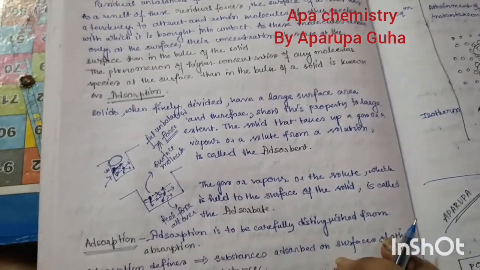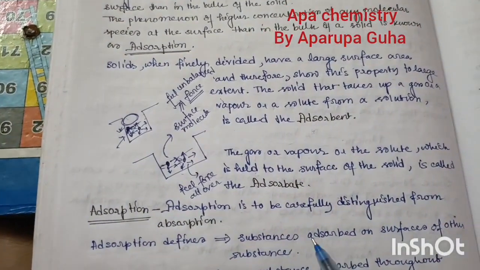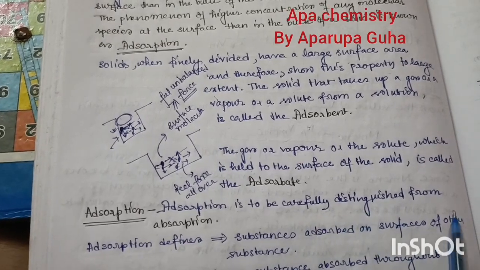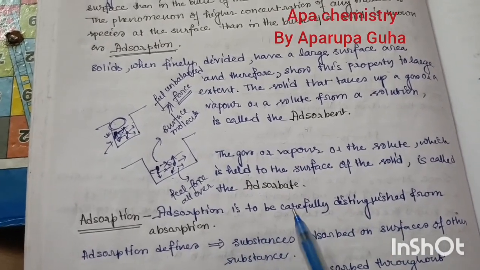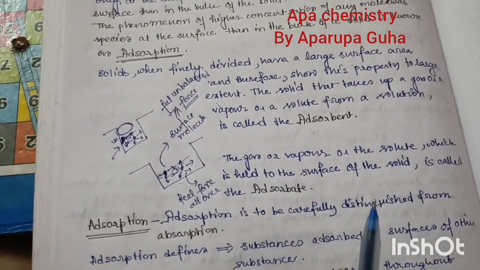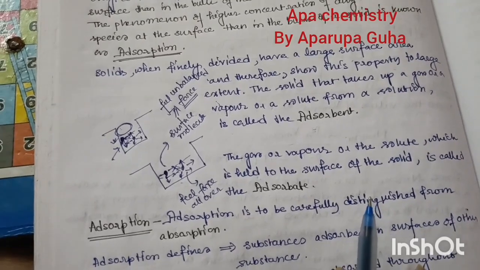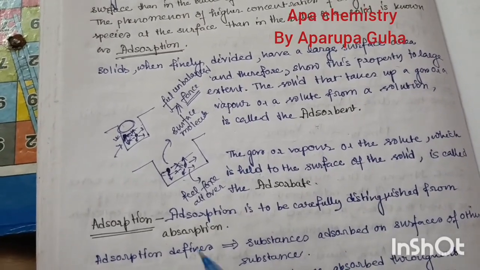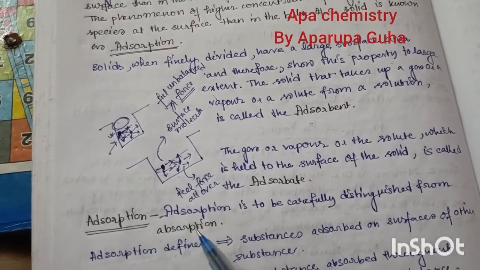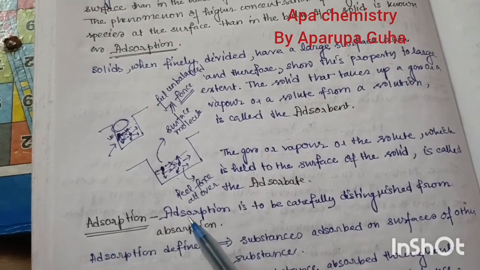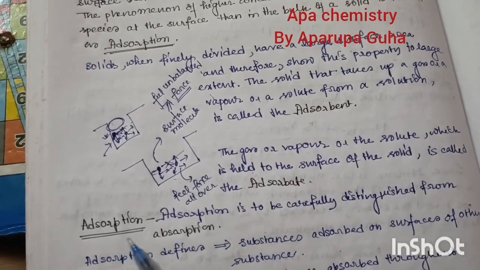Okay. Next. Now adsorption is to be carefully distinguished from absorption. Always remember, children have confusion about small d and small b. The only differentiating factor is the spelling, small d and small b, adsorption and absorption.